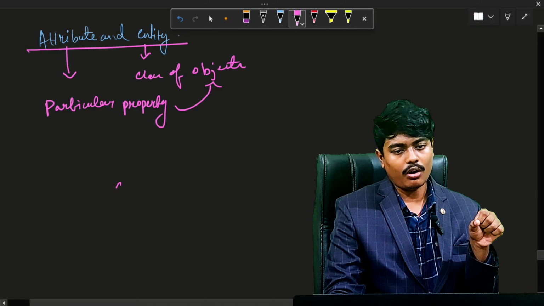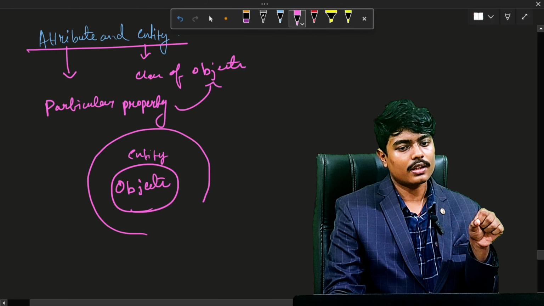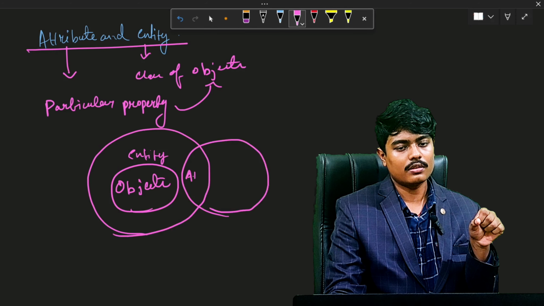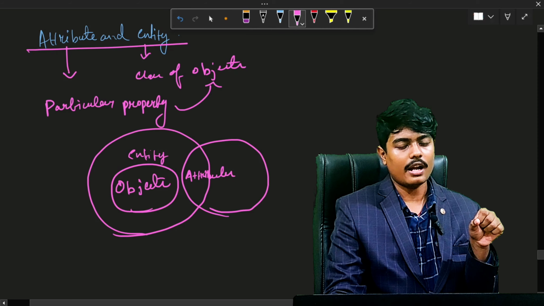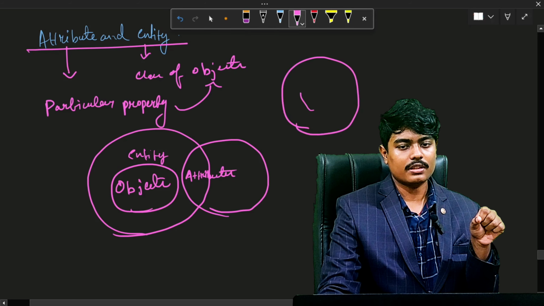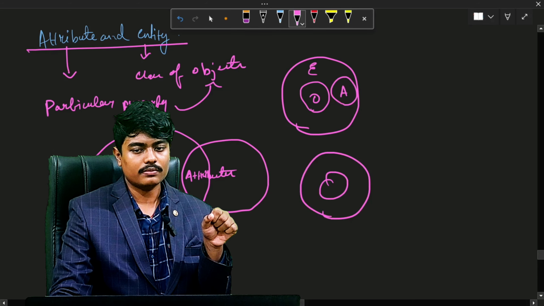So objects, when grouped together, are known as an entity, and the property of the entity is known as attributes. Or you can also say it like this: objects are a part of the entity and attributes are also a part of the entity. And you can also form it like that: if it's a part of an object, then this is the attribute or the particular property of the entity.